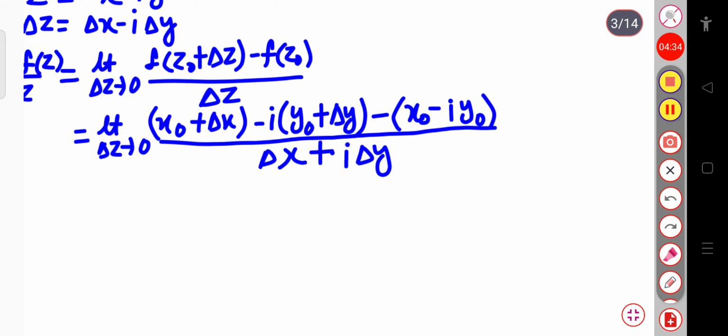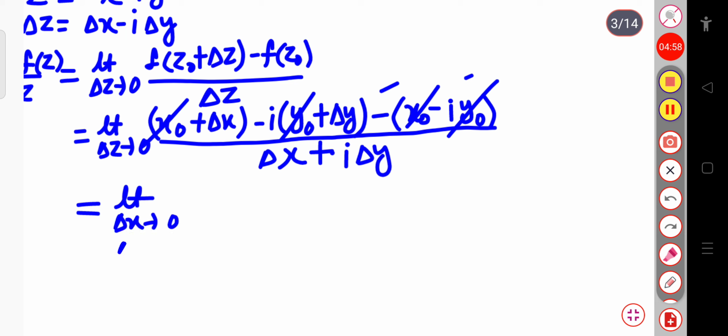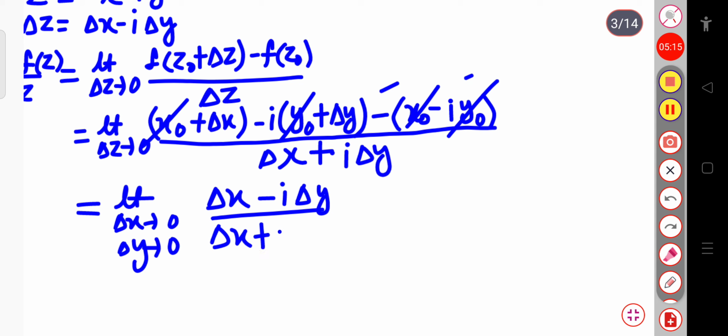From this expression you can see that x0 and minus x0 cancel, and minus i y0 with the minus sign becomes plus i y0, and they cancel. So the remaining term is, with limit delta z tends to 0 meaning delta x tends to 0 as well as delta y tends to 0, minus i delta y divided by delta x plus i delta y.